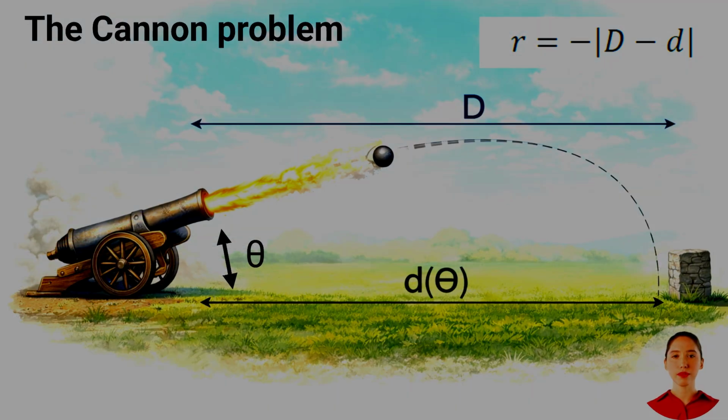The cannon shooting problem is about finding the perfect firing angle to hit a target at a fixed distance. The agent selects an angle, fires the cannon, and observes where the projectile lands. The goal is simple: get as close to the target as possible. To guide the learning, we use a reward signal. The closer the shot lands to the target, the higher the reward. In fact, the reward is defined as the negative distance between where the projectile lands and the target, so smaller errors give higher rewards.